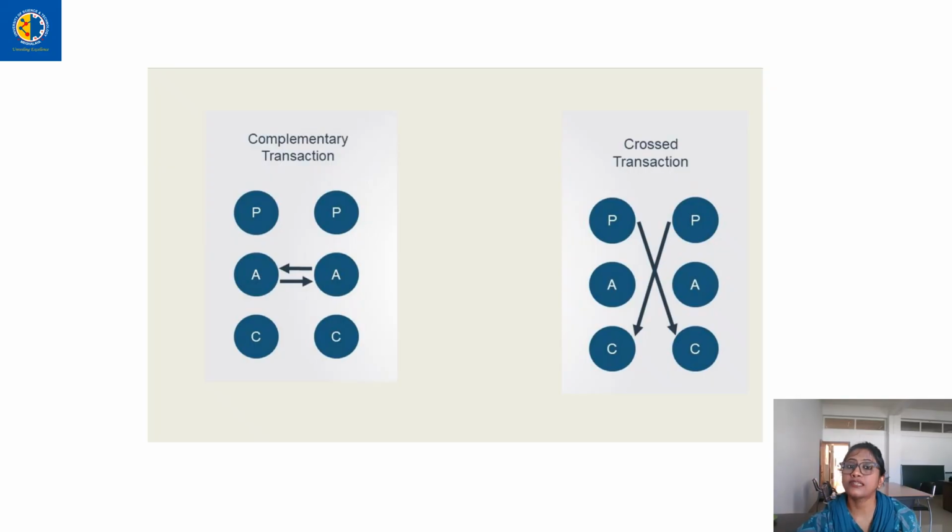So these are the four life scripts that influence our transaction. And the next thing that we have understood is analysis of transaction. In analysis of transaction, we have complementary transaction and cross transaction. So these are the different aspects that influence our transaction with people.